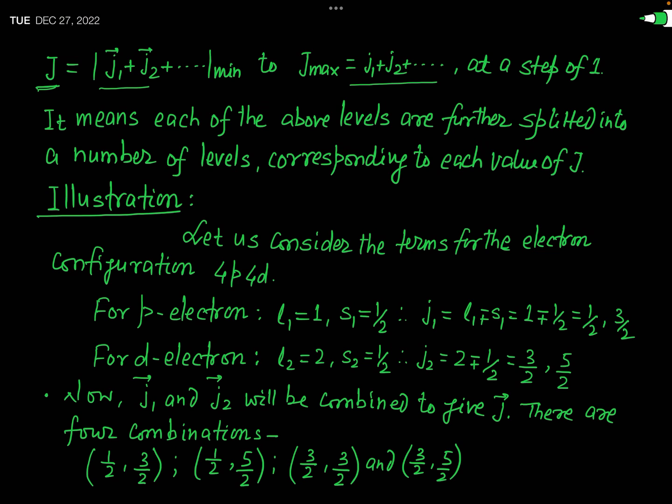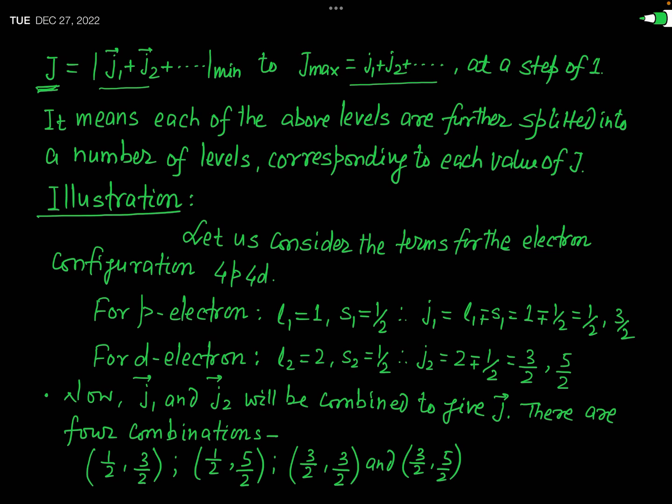And after that, when the residual electrostatic interaction and the spin-spin correlation take place, when you get this capital J, those split energy levels again get split. Okay, what I am telling you will be crystal clear after this example.